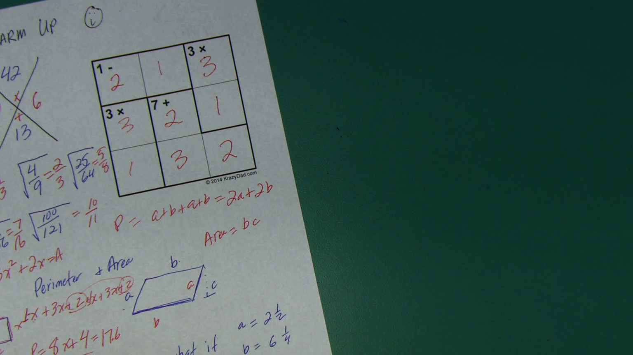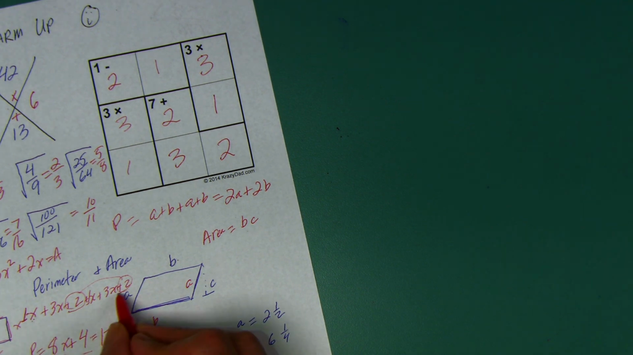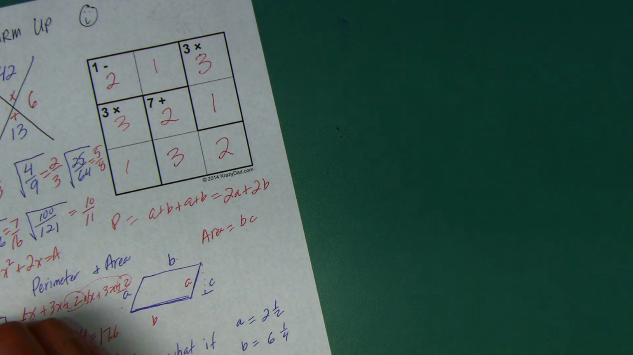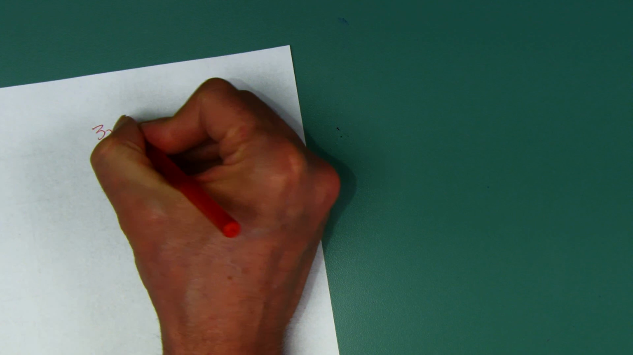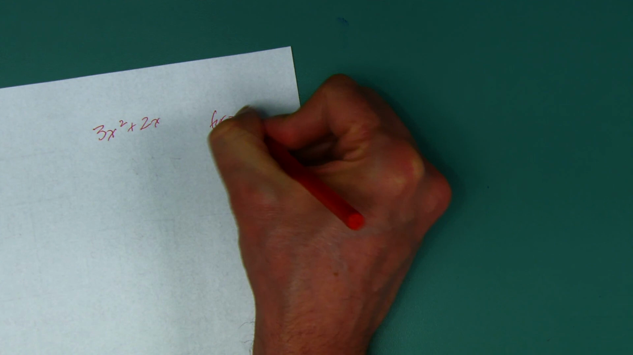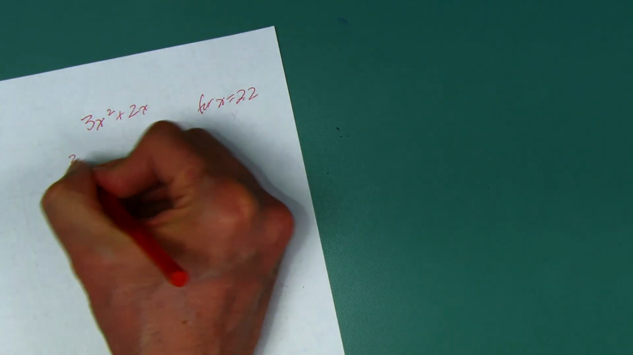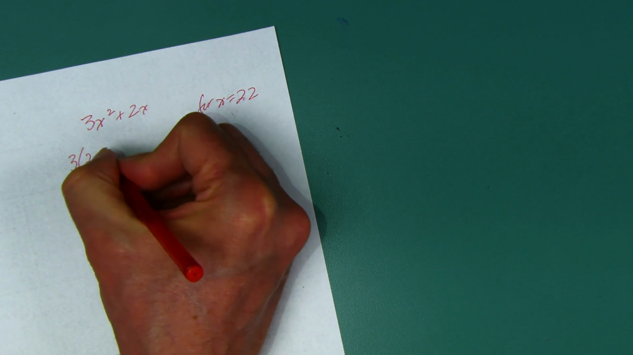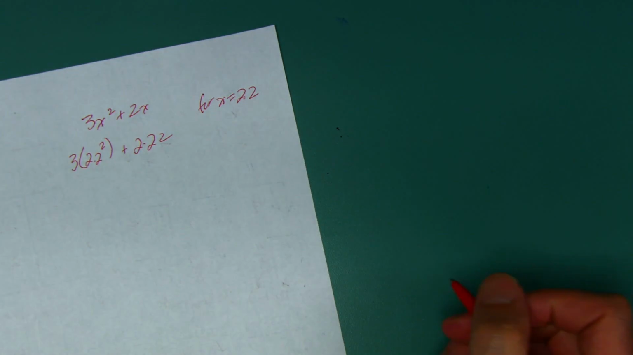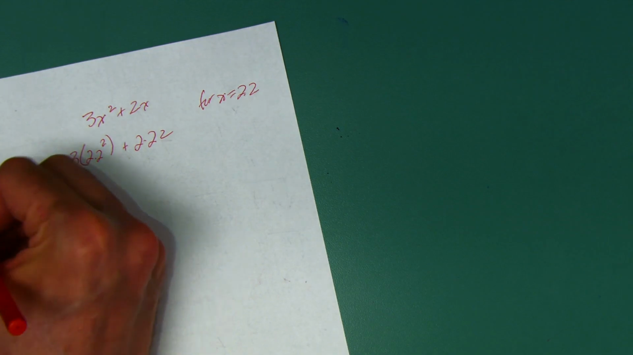Okay. How about the area? Now I got, where are we here? The area is x times 3x plus 2. So 3x squared plus 2x. And if I said 3x squared plus 2x and said x equals 2.2, well, I got to go 3 times 2.2 to the second power plus 2 times 2.2. Okay, so I got to do a little work here.